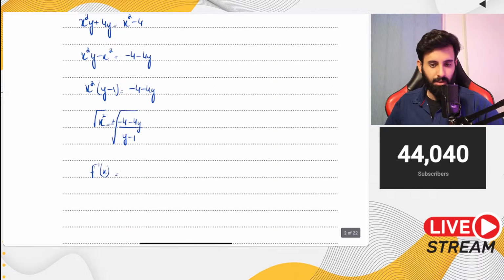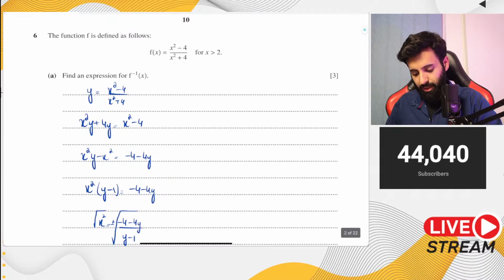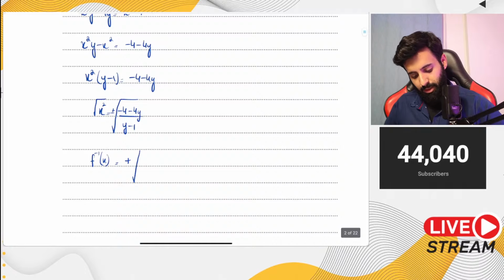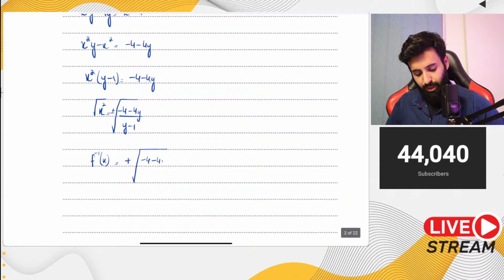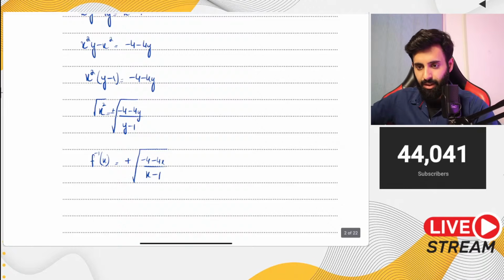Now how do we decide whether we're going with plus or not? If it's greater than, then we go with plus. If it's less than, then we go with minus. So since it's greater than, we're going to go with positive. And don't forget to replace the y with x. So square root of minus 4 minus 4x over x minus 1 is your final answer. Okay, so that's it. The first part is pretty easy.